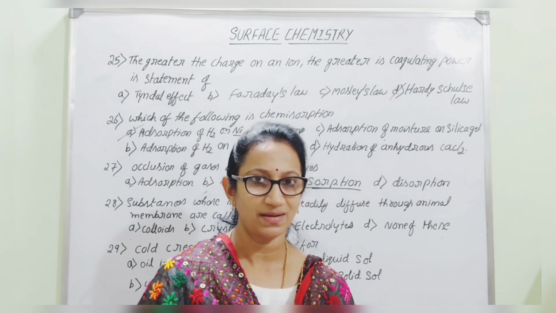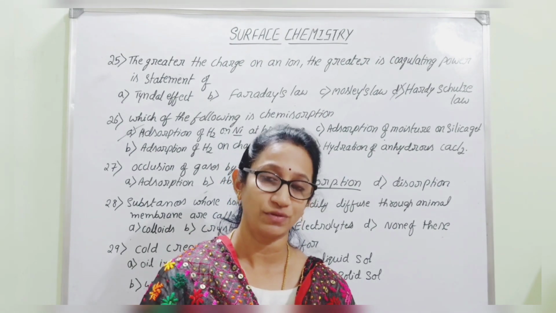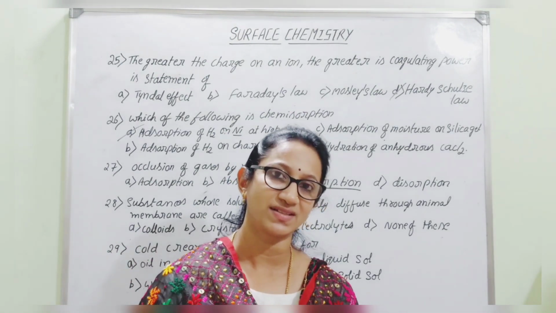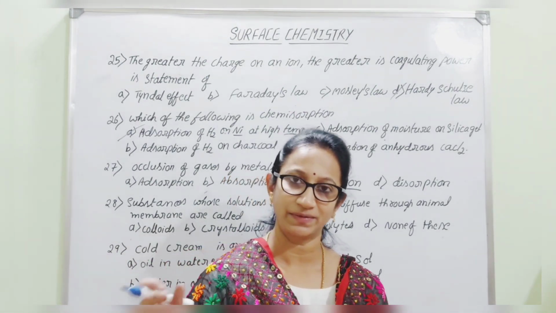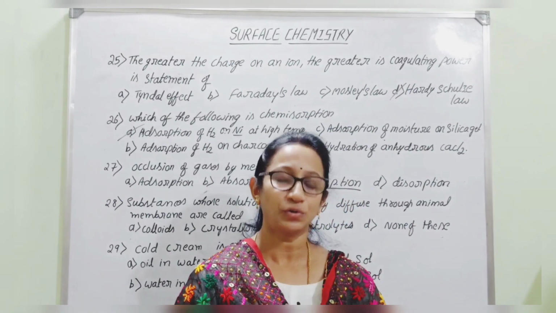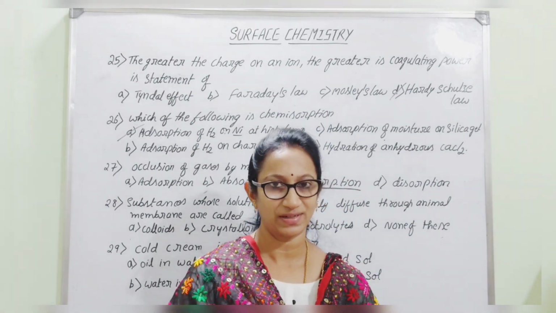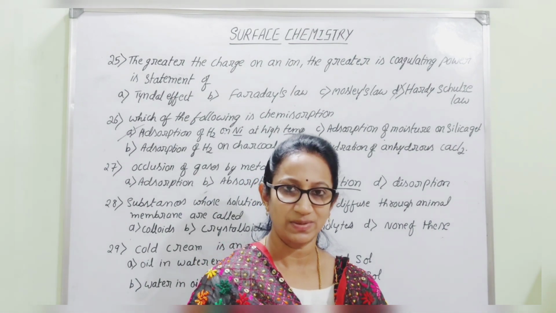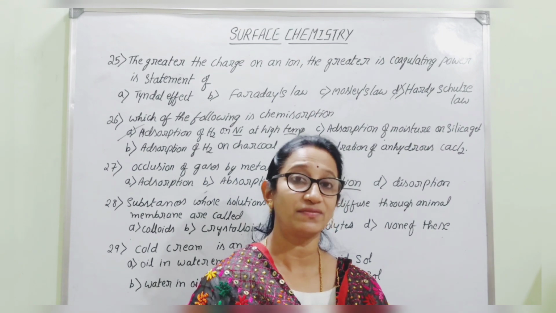The size of the particles in a true solution is less than 1 nanometer. The size of suspension particles is more than 100 nanometers, whereas the size of colloidal particles is between 1 and 100 nanometers. So a true solution like sodium chloride solution cannot be filtered, either by using parchment paper or even by using filter paper.